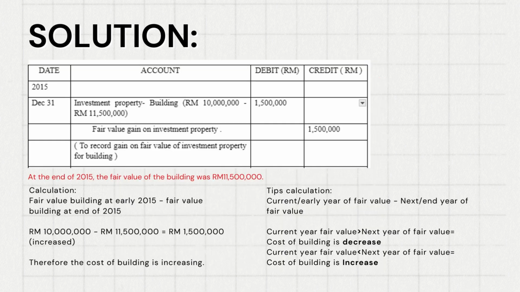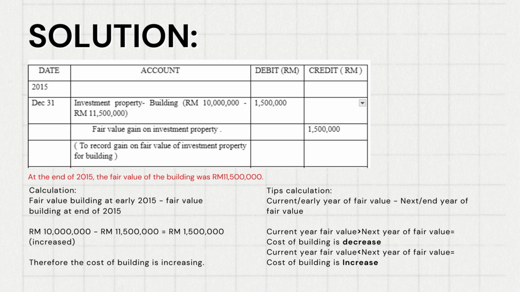So the first adjustment: at the end of 2015, the fair value of the building was 11.5 million. Firstly, we need to calculate the difference of the fair value. So the fair value of the building at the beginning of 2015 compared with the fair value of the building at the end of 2015. You can see the tips for the calculation on the right side of the slide.